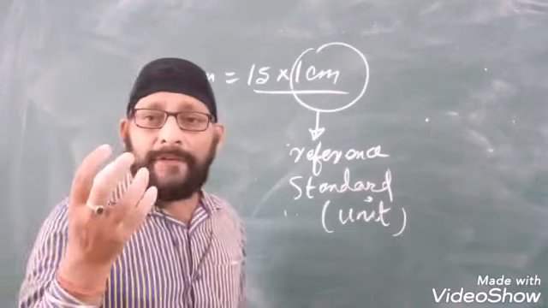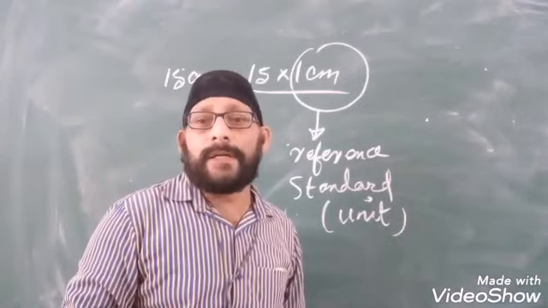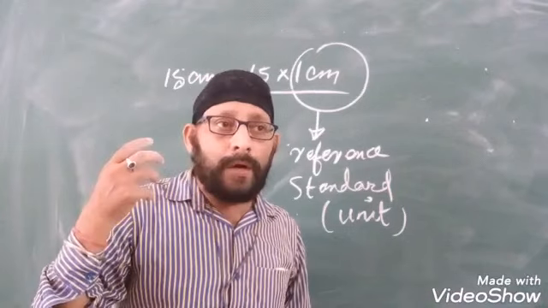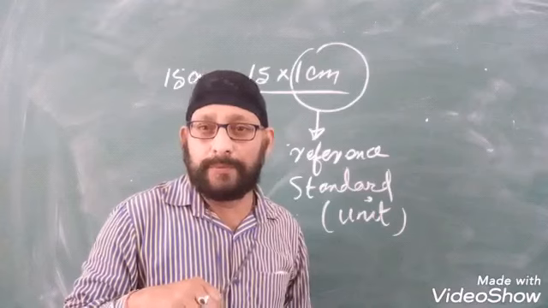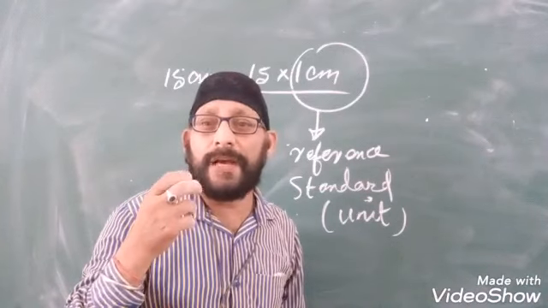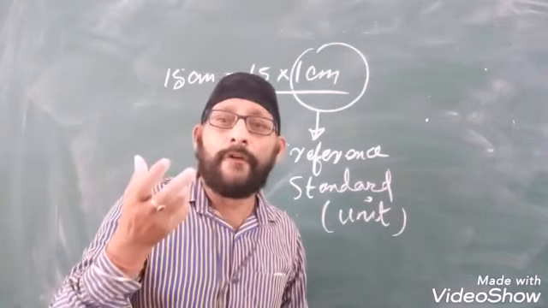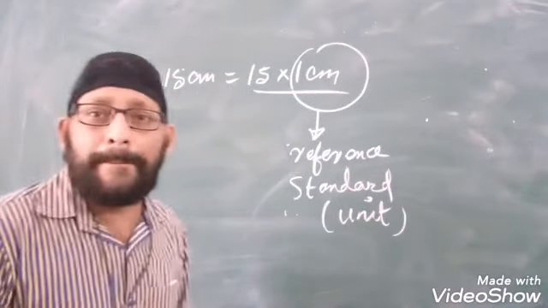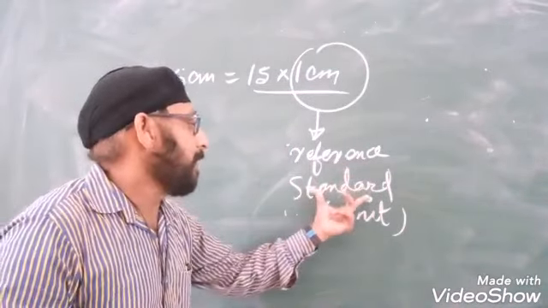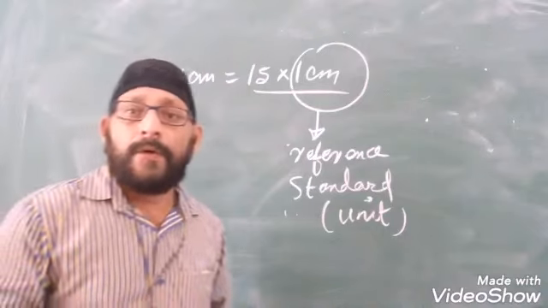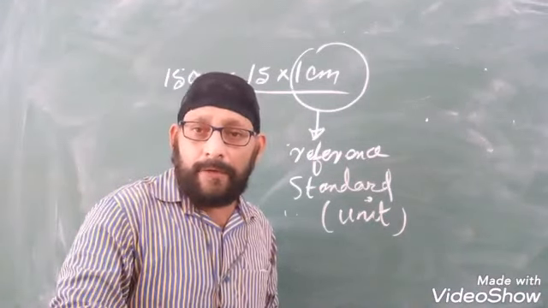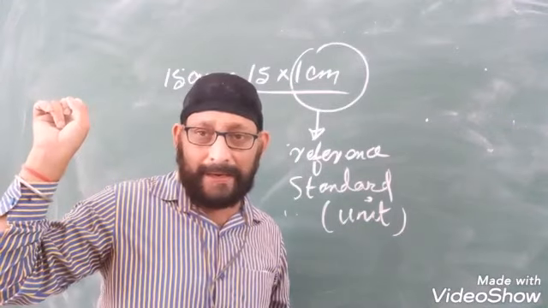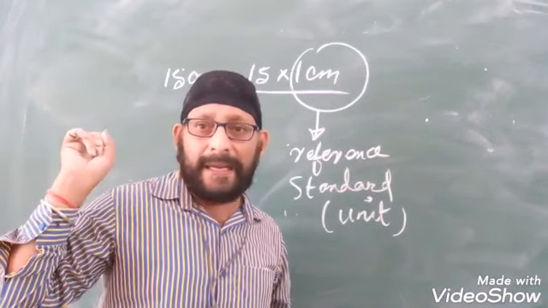Now, this unit should have some basic properties. It should be internationally acceptable. It must have a fixed value. These are the basic properties of the reference standard that we call unit. For example, the length 1 centimeter is the same whether you measure it here, somewhere close to Kanyakumari, or in England.